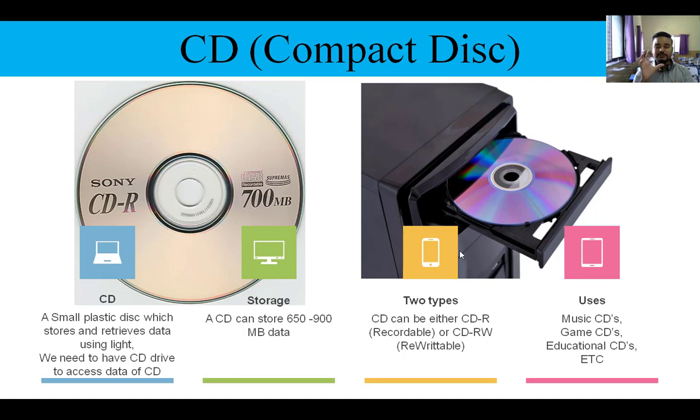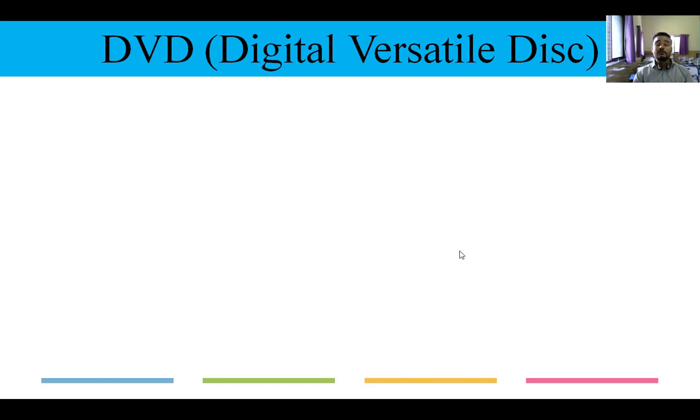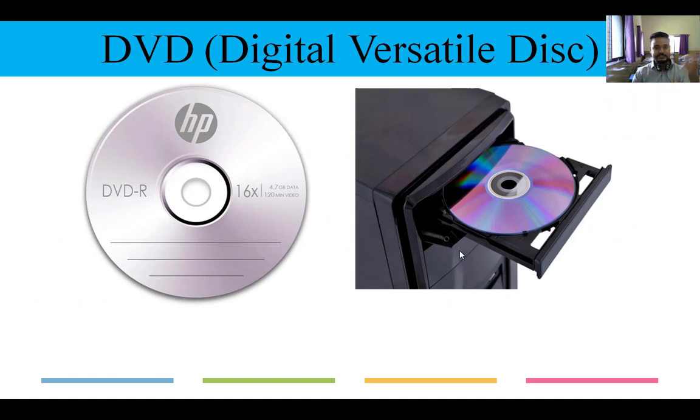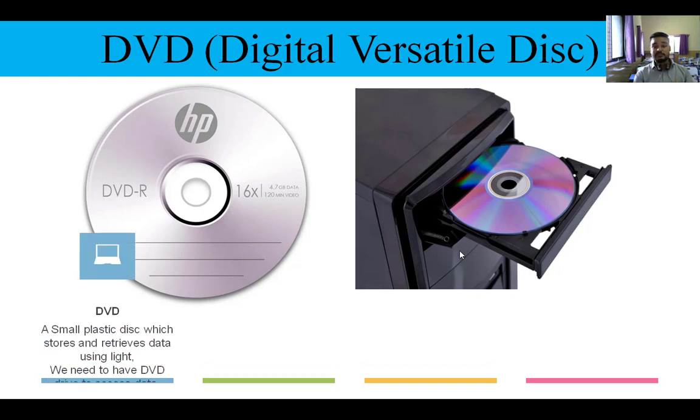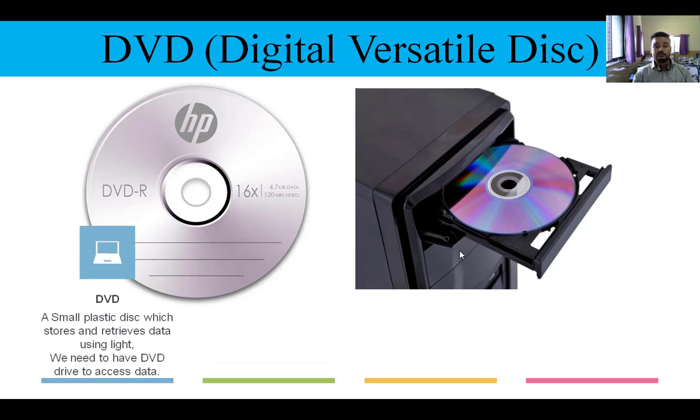Now, ये हो गया छोटा बहन. इसका बड़ा बहन है, that is called digital versatile disc, or DVD. It is the same, but the storage capacity is different. CD and DVD look the same, but the storage capacity is huge. So this is also a small plastic disc which stores and retrieves data using light, meaning a laser light is there in that drive which reads and writes data.